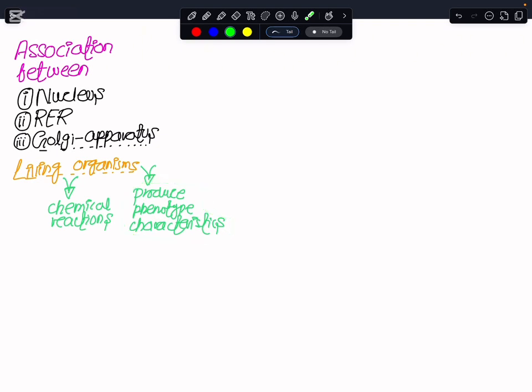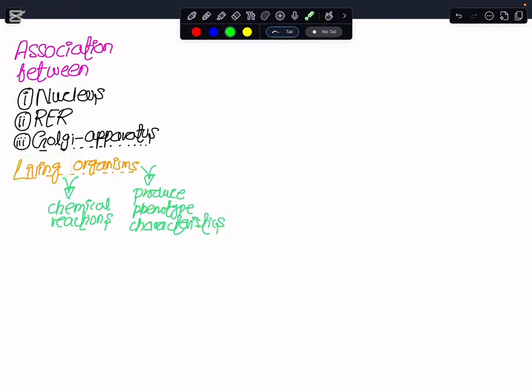And we will see that all of this is possible due to the presence of the nucleus, the rough endoplasmic reticulum, and the Golgi apparatus. Because for the survival of living organisms, protein synthesis is important. If protein synthesis is not taking place, then living organisms cannot accomplish these things, and we cannot live at any cost.